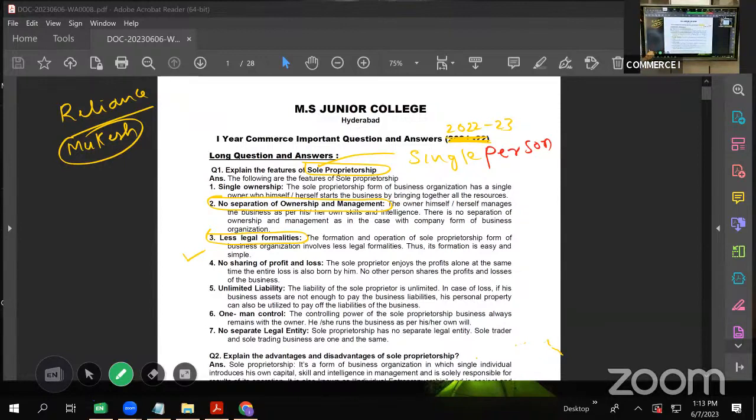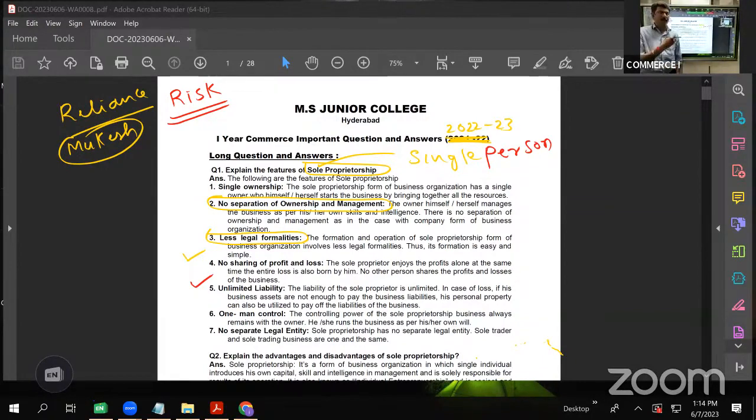Then, unlimited liability. The liability or the risk is unlimited in case of sole proprietorship. See, every business involves a lot of risk. We do start business with a lot of anticipation that we'll be earning so much profit, doing business in a very organized manner.